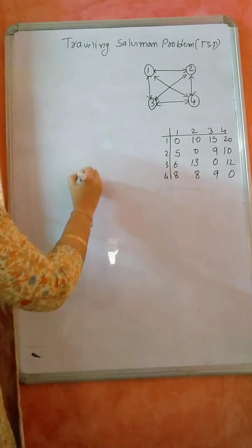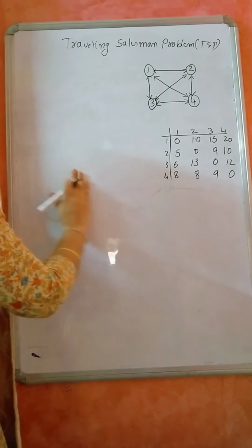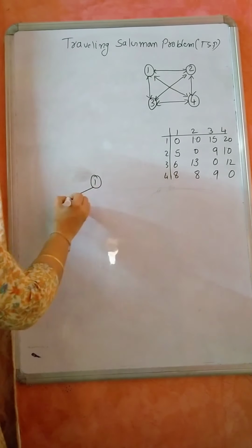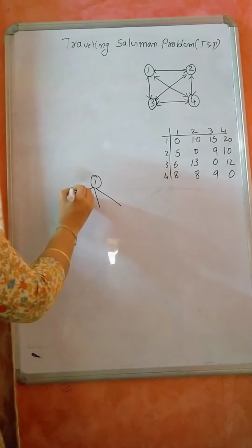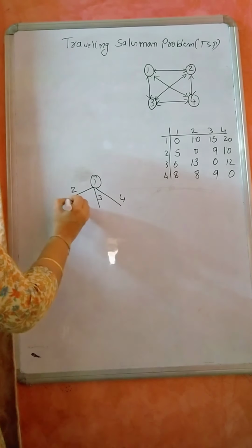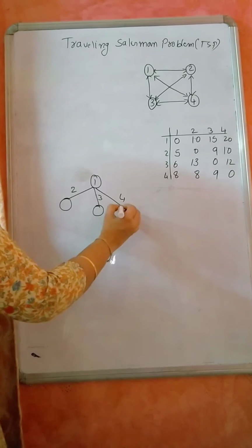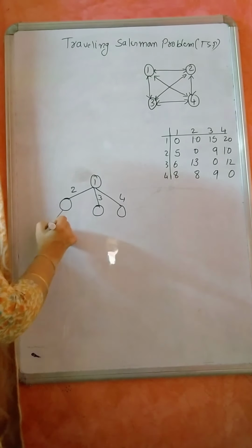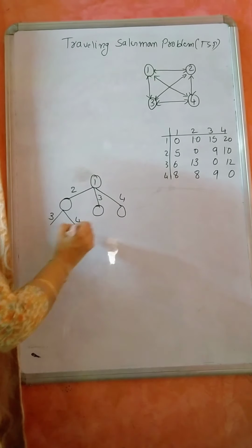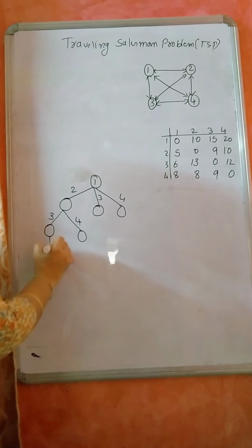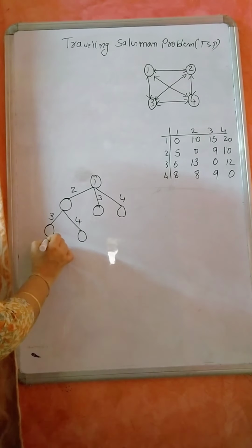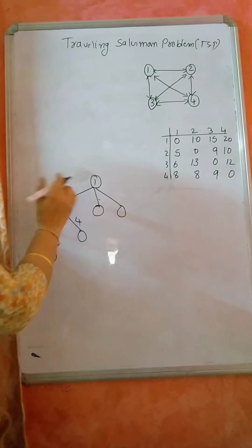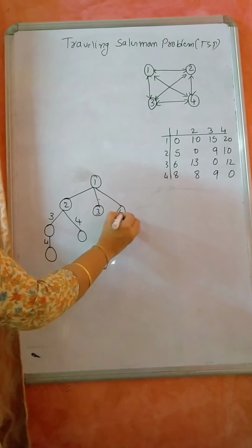I'll start with 1. What are the options I have? Either I can go to 2, 3 or 4. Once I move to 2, I have options 3 and 4. Once I move to 3, the option left is 4. So from 1 to 2 I can travel to 3 or 4.